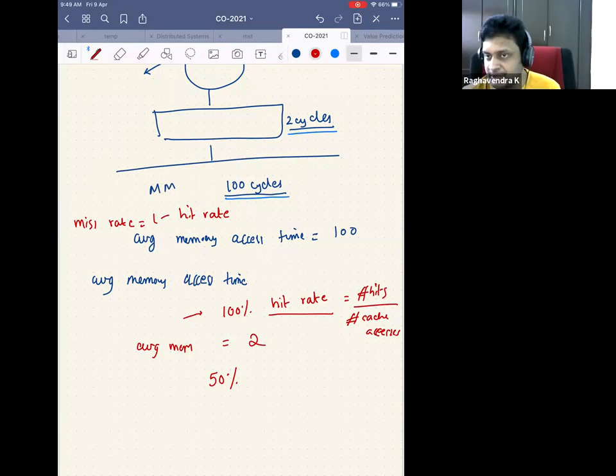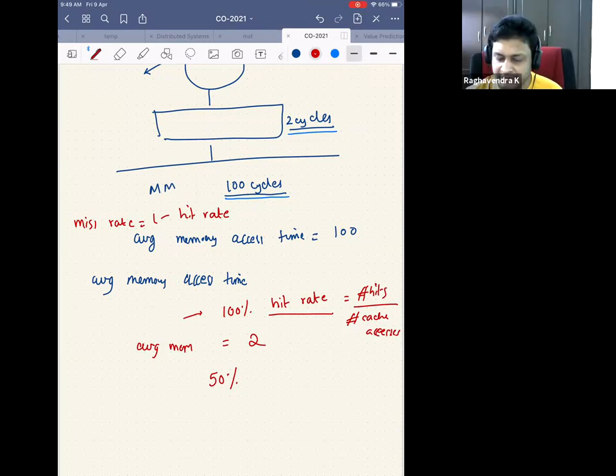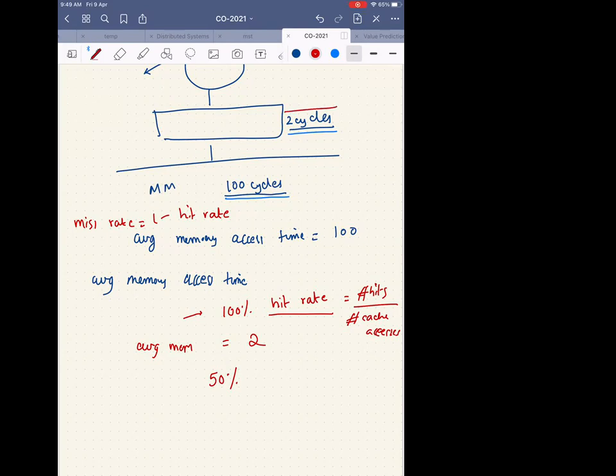I'm not saying you're wrong, I'm just trying to ask you. Sir, are we assuming that if it is a cache miss, then the data will first be pushed into the cache and then accessed? No, I will directly give it to the CPU, so I don't have to push it into the cache. These 2 cycles encapsulate everything.